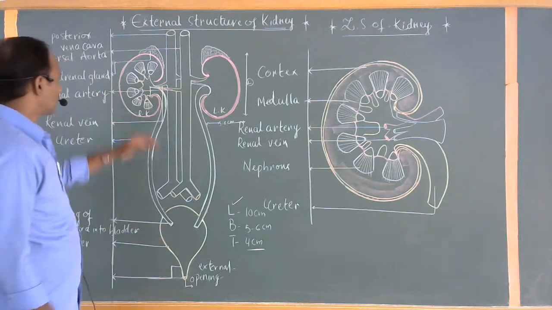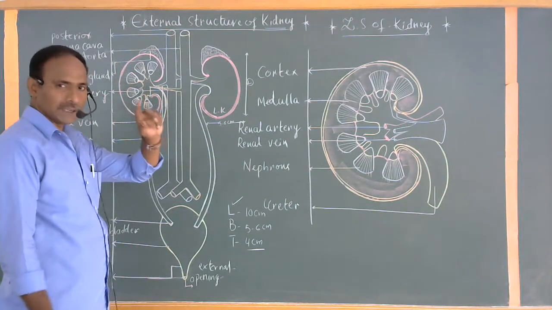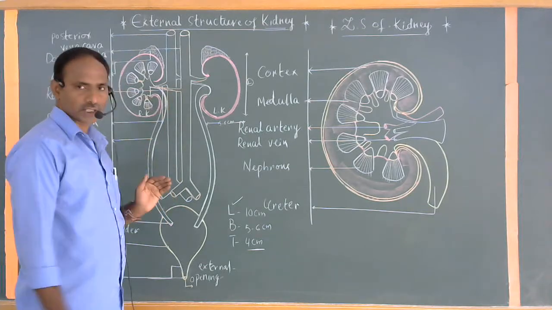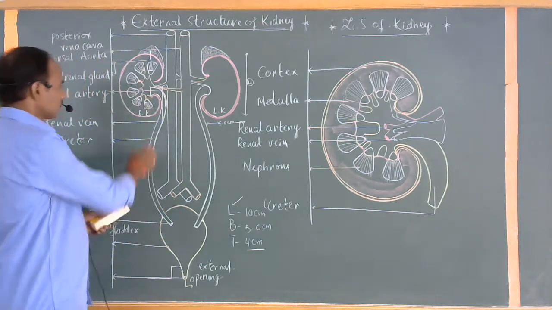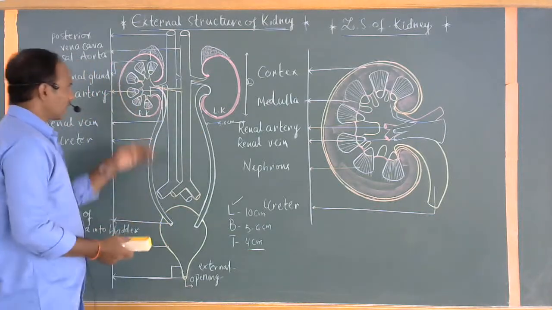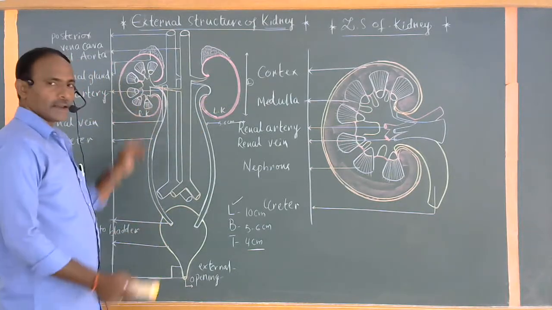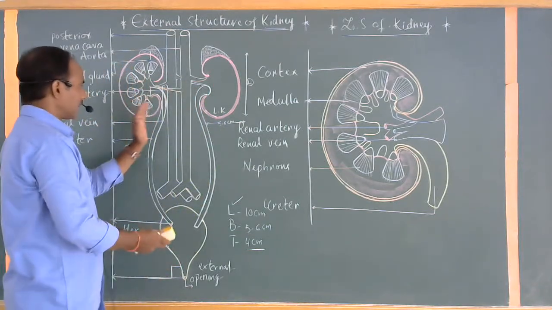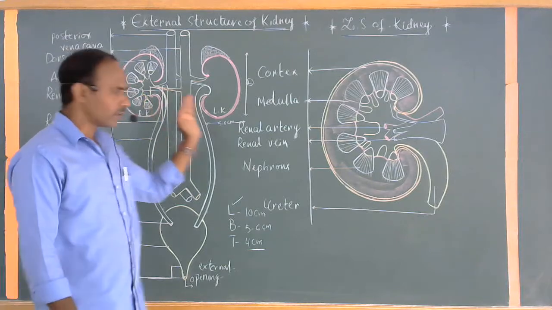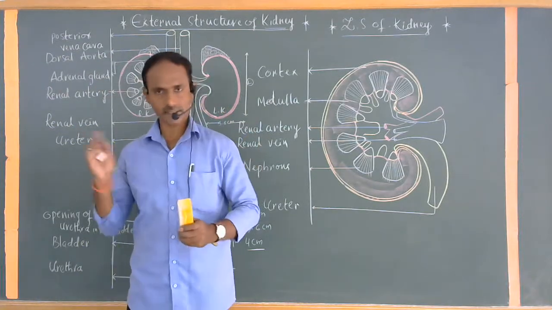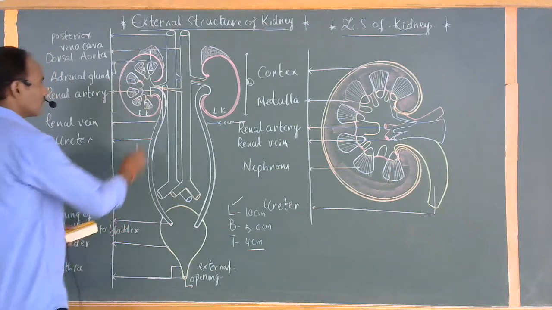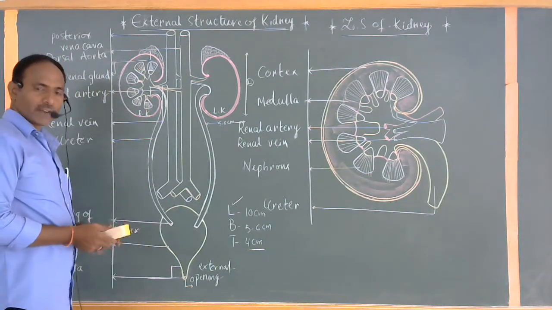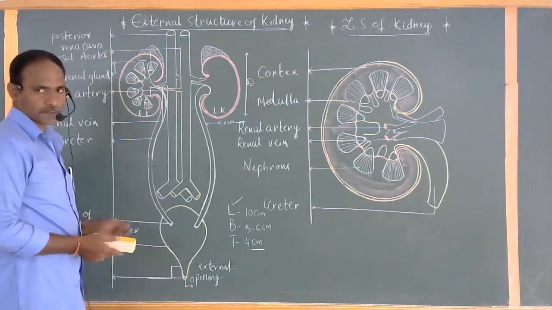So one pair of kidneys are present on the dorsal side of the abdominal cavity, one on either side of the backbone. For our easy understanding, this is the left kidney and this is the right kidney. Whenever we draw any diagram, our right part is purely the left side, and our left part is purely the right side. That's why we compare like this. This is left and this is right. Clear? For our observation, one of the kidneys is cut, which is commonly called a longitudinal section.